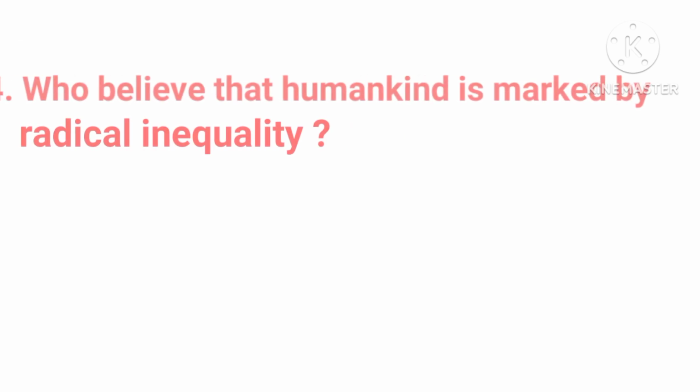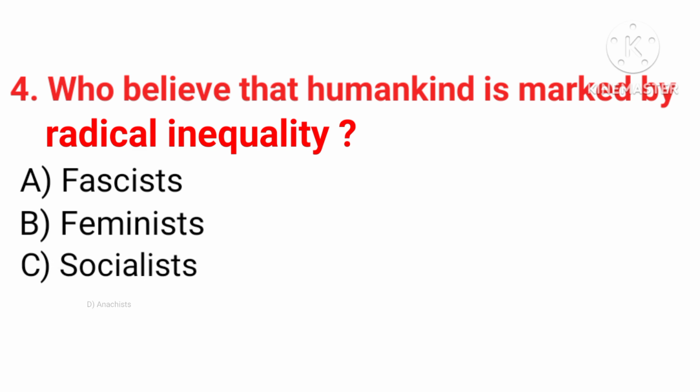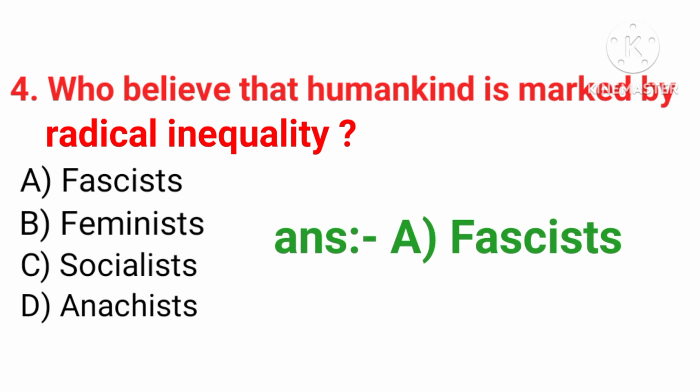Okay, then question number 4. Who believed that humankind is marked by radical inequality? The options are fascist, feminist, socialist and anarchist. The correct answer of this question is option number A, fascist.